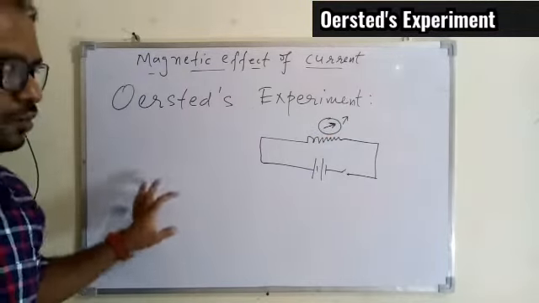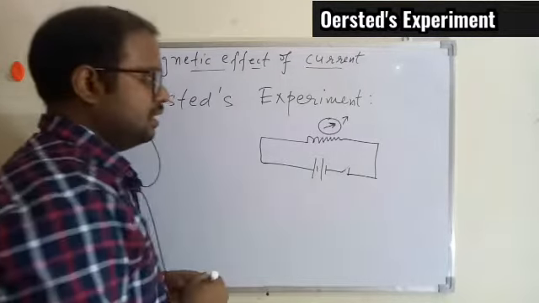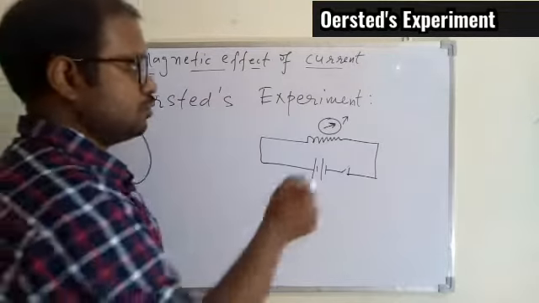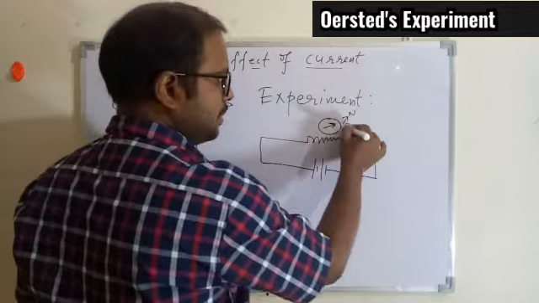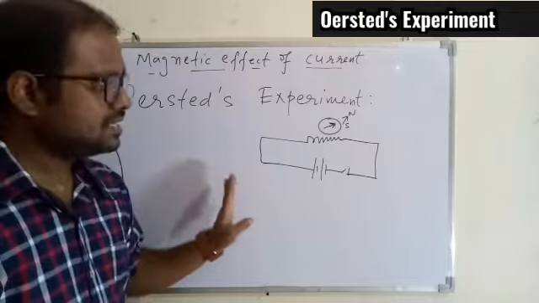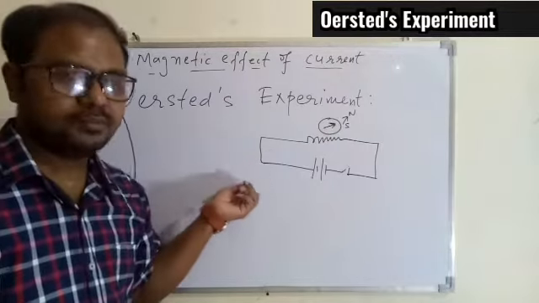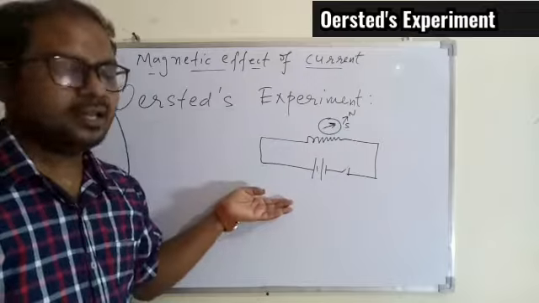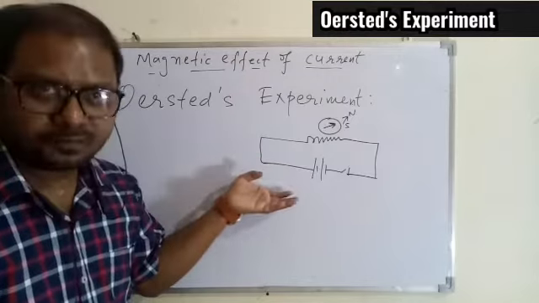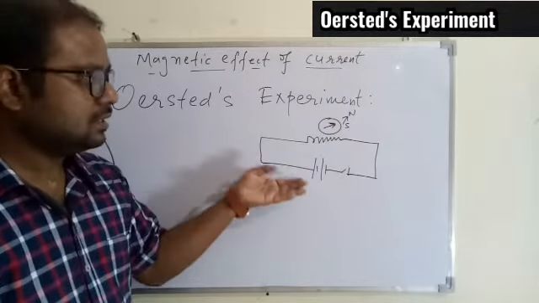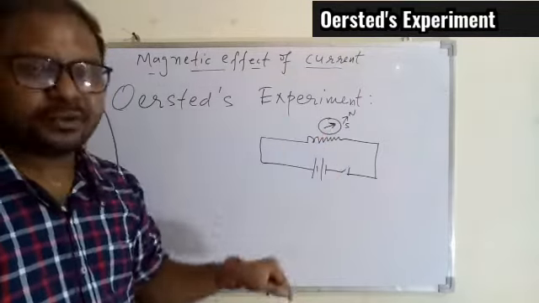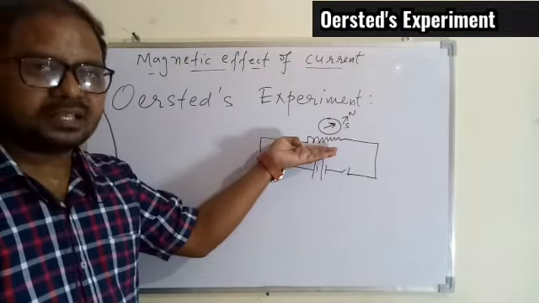So from this, what he understood: this needle of the compass, we know it's a simple magnet with the north and the south. In general the front one is the north and the back one is the south. If this needle is showing some deflection, it means that there is some magnet nearby the compass. There was no magnet nearby, and this deflection was shown only when the current was flowing through the circuit, meaning when the circuit was switched on. So from this he concluded that the time the current flows through a conductor, it gets magnetized, and that's why the needle is getting affected because of the conductor, which is also behaving as a magnet.